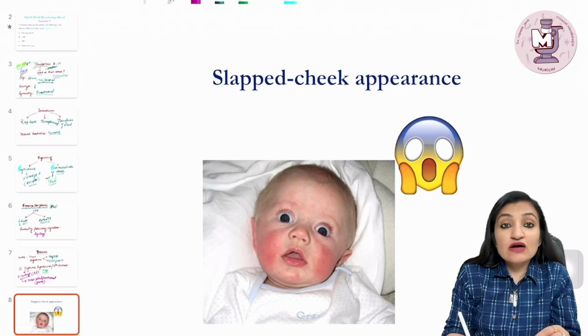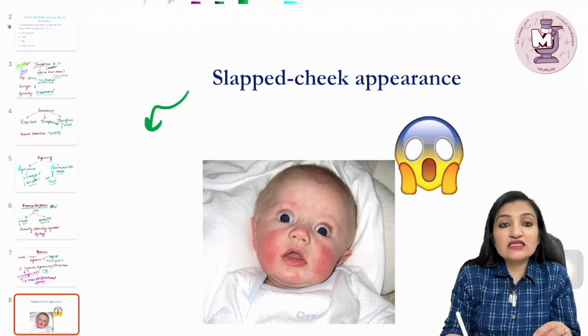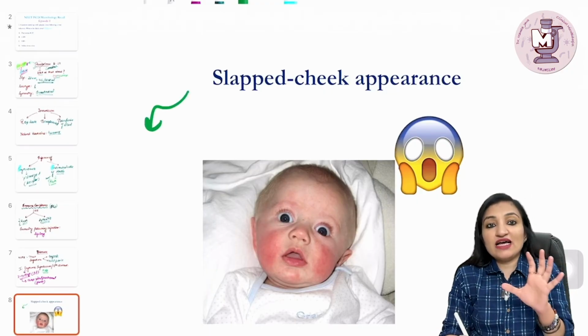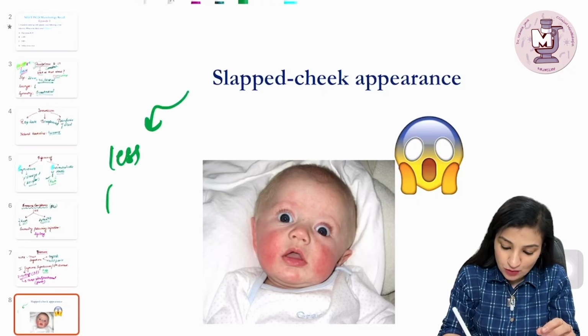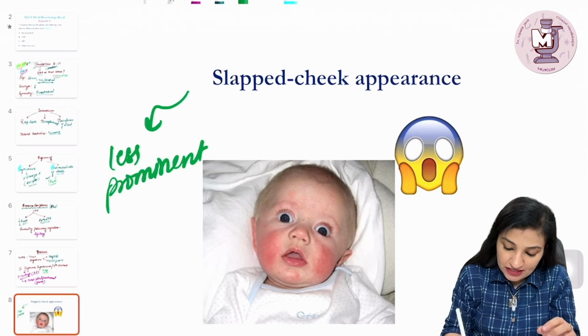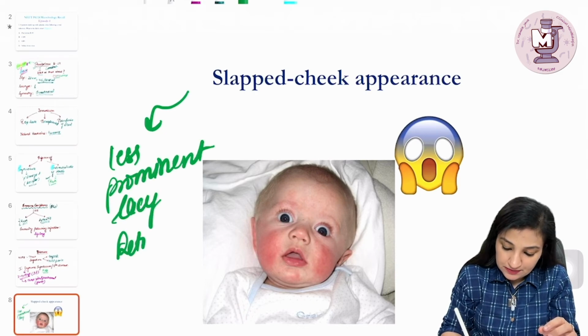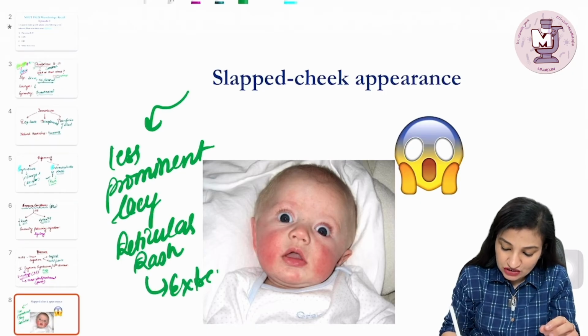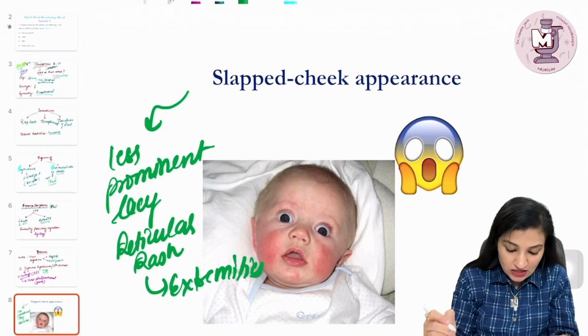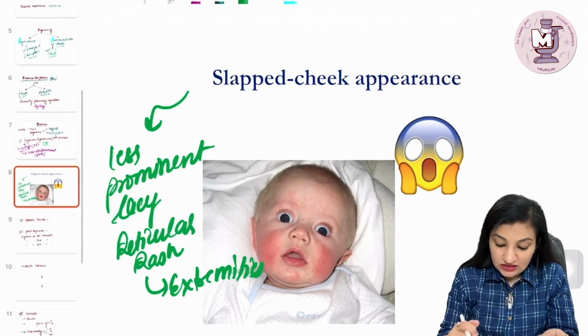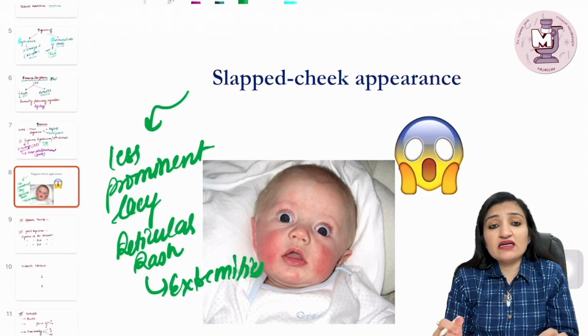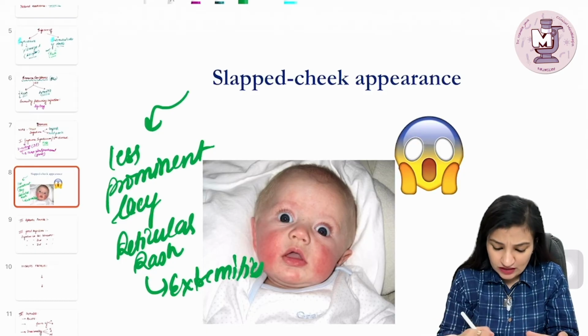Okay. Then later on, a few days after the appearance of this rash on the face, a less prominent, lacy reticular rash appears on the extremities. This also has to be remembered. Now, this infection is self-limiting, and the cases usually resolve in a week.